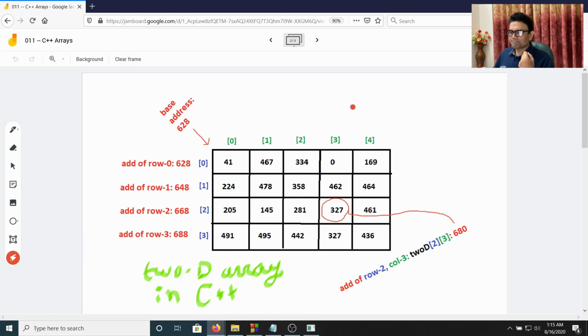Therefore, if we apply pointer arithmetic, plus 1, plus 2, plus 0 with 2D, we get the address of the elements, which means that we get the address of the 1D. Now we have to use another subscript to access the elements within that 1D. So that is why we need to use different indices for different dimensions. Now let me explain that with the help of the source code.